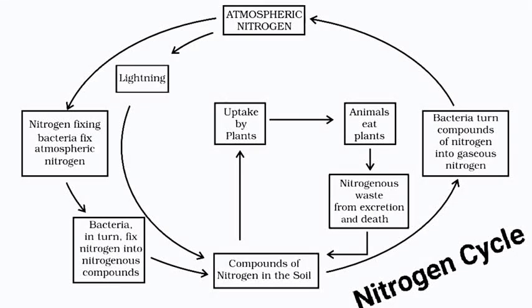But since all of the nitrogenous compounds are not taken in by plants, these nitrogenous compounds are again converted into atmospheric nitrogen by denitrifying bacteria and released back into atmosphere, thus maintaining the level of nitrogen present in the atmosphere to a constant level. This is the picture of a nitrogen cycle, how it works.